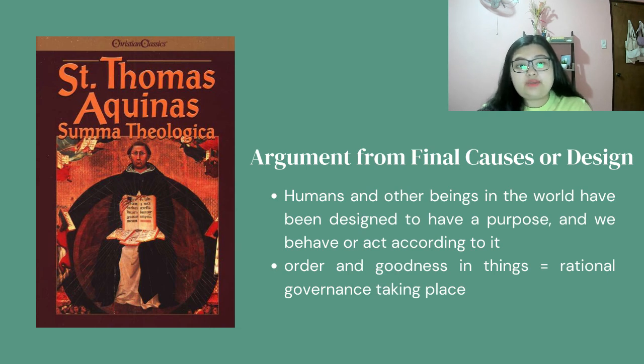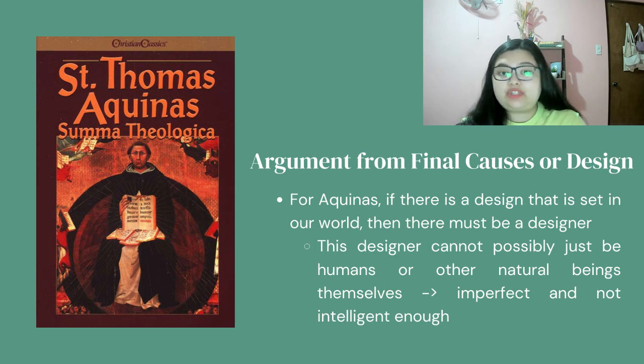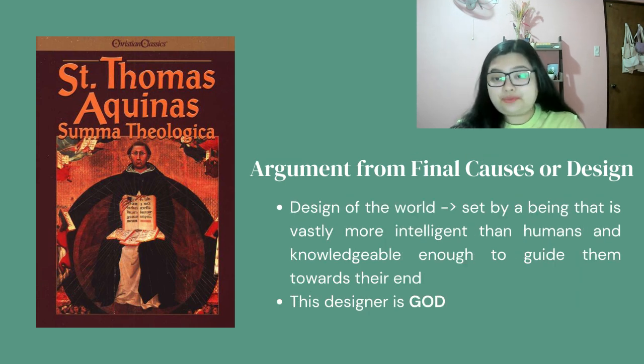The reason why there is order and goodness within all the different things that we observe is because there is some sort of rational governance taking place. For Aquinas, if there is a design that is set in our world, then there must be a designer. This designer cannot possibly be just humans or other natural beings themselves, as Aquinas describes man as imperfect or not intelligent enough to set such a grand design. The design of the world, then, must have been set by a being that is vastly more intelligent than humans and knowledgeable enough to guide them towards their end. This, of course, is God.